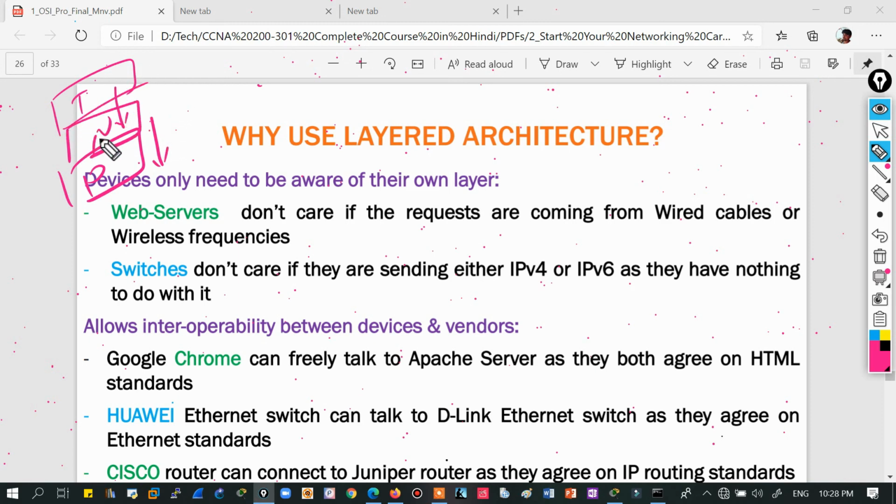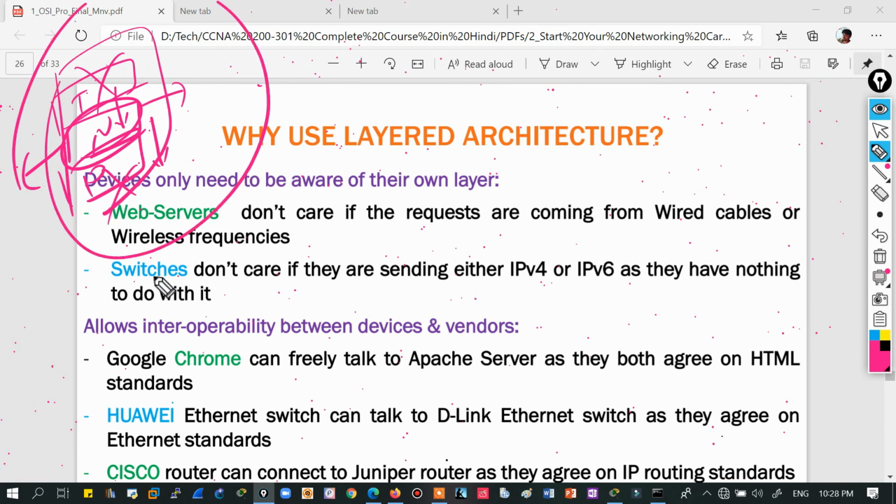Because see, if you are developing some protocol for the network layer, it is only being done at the network. It doesn't hamper the transport layer, doesn't hamper the processes of the data link layer, because we are using layered architecture. We have isolated the network processes, right? But if we had not done this, all of the processes would have been hampered by this, right? So this is one thing about why layered.